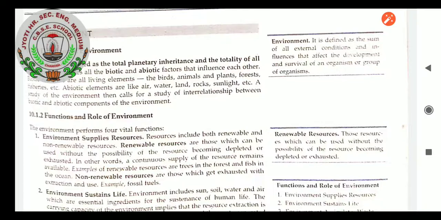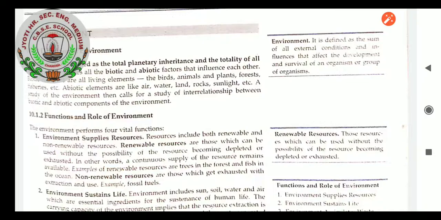Renewable resources are those which can be used without the possibility of the resource becoming depleted or exhausted. In other words, a continuous supply of the resource remains available. Examples of renewable resources are trees in the forest and fish in the ocean. Non-renewable resources are those which get exhausted with extraction and use. Example, fossil fuels. So environment supplies resources, we all know. All the resources needed for life to be possible on our earth come through the environment.